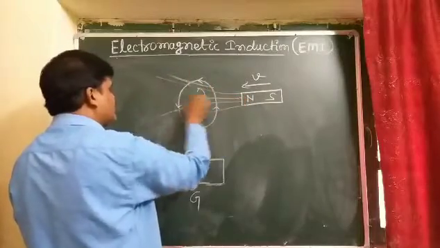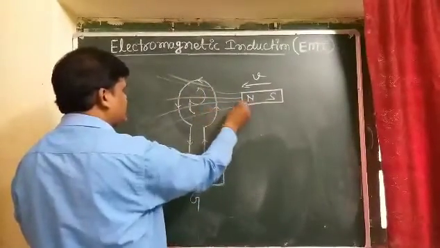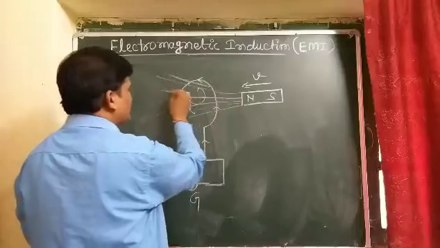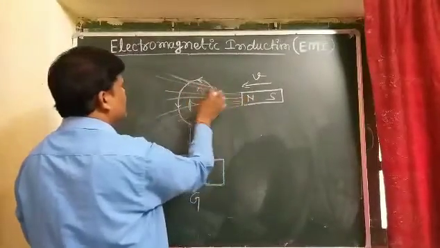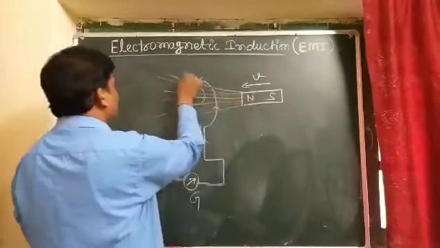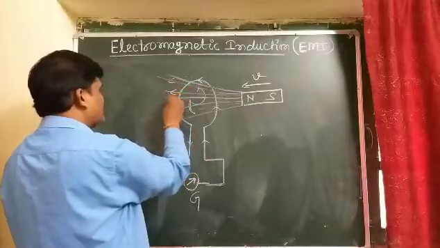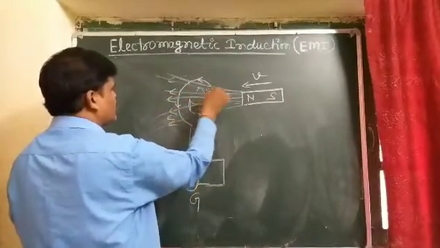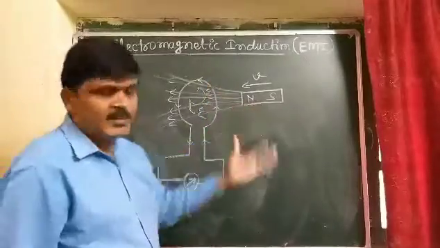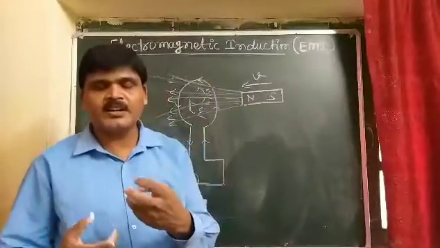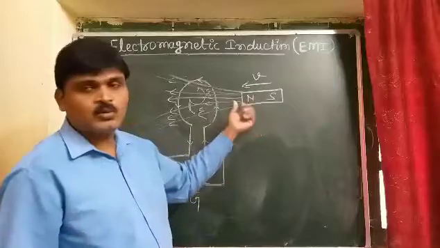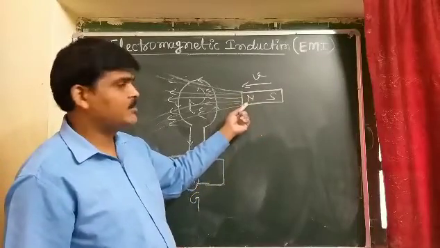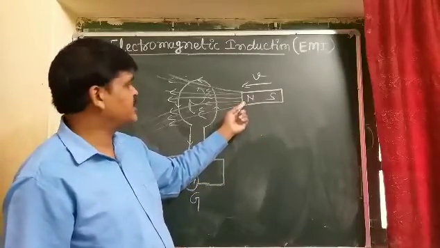Magnetic field lines are continuously passing through this coil. If you draw the bar magnet's magnetic field lines, outside the bar magnet the field lines are emerging from the north pole.